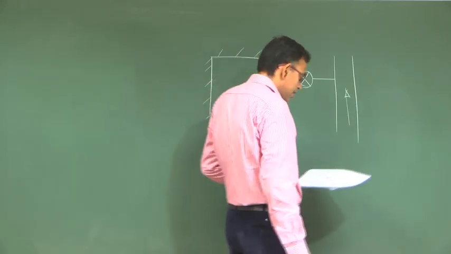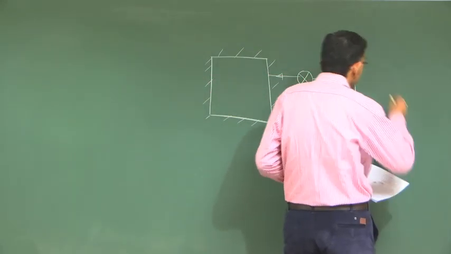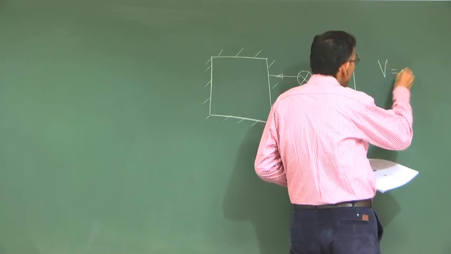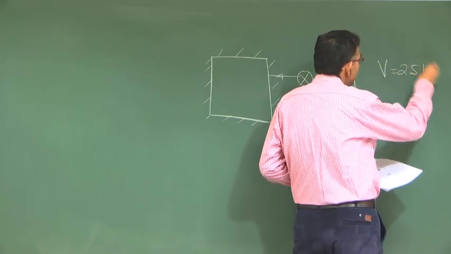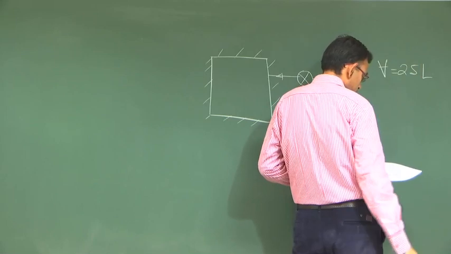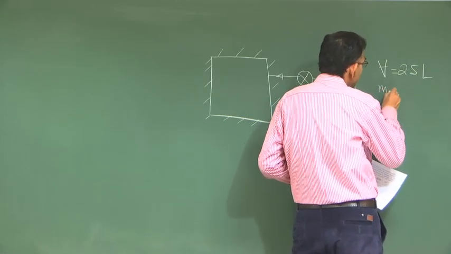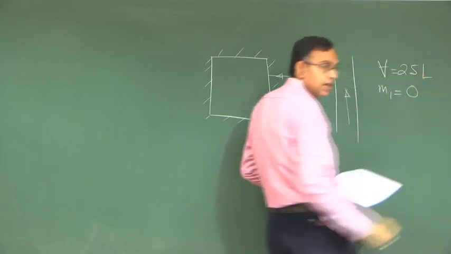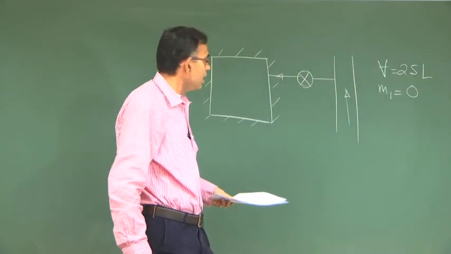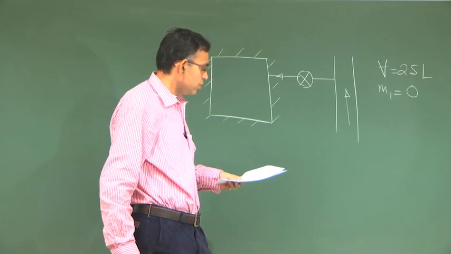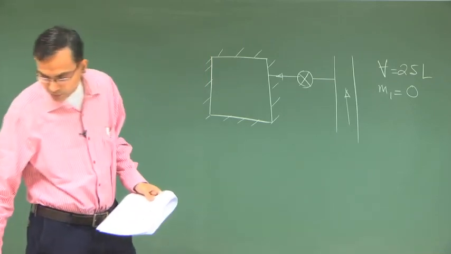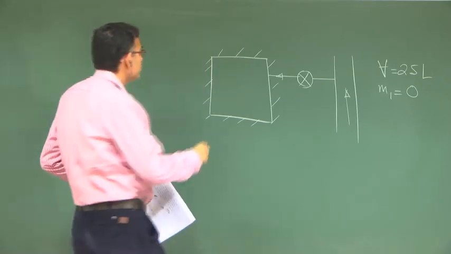Let us write what is given. V is 25 liter, which is the volume of the tank. It is initially evacuated, that means M1 is 0, the mass within the tank, which is the control volume. So, let us draw a control volume here.